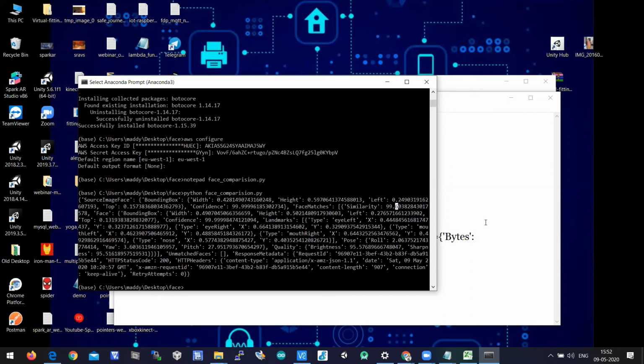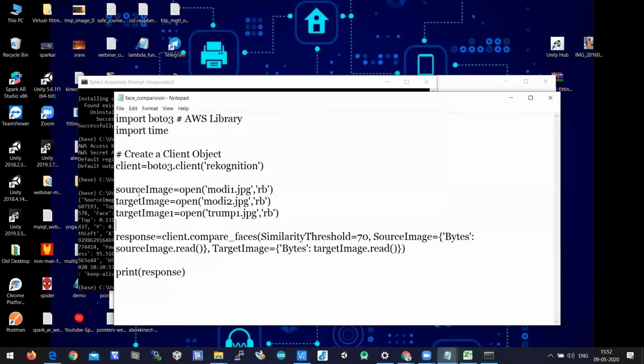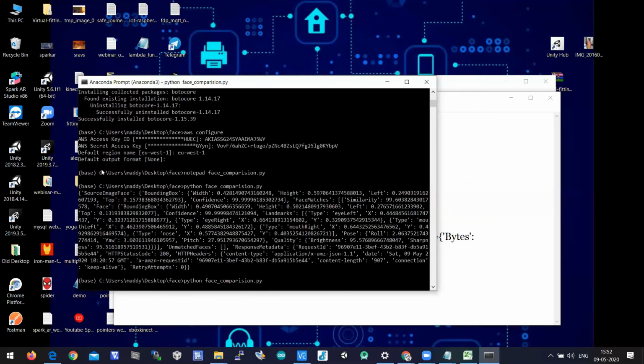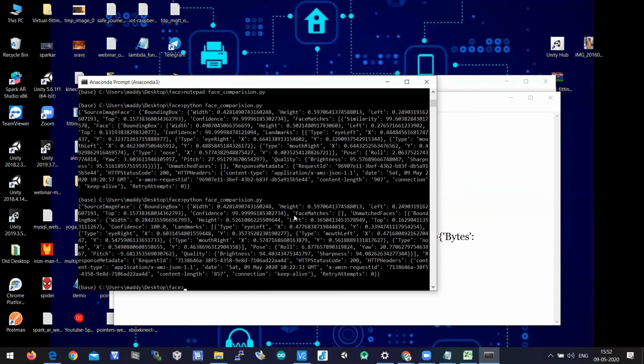Let us pass a Trump image here. The Trump image is stored in a variable called target image 1. So in the target image, let us pass target image 1. Ctrl+S, hit enter, and run the program. Now the face matches should be empty. See the difference here: FaceMatches is empty, which means the faces are not matched.